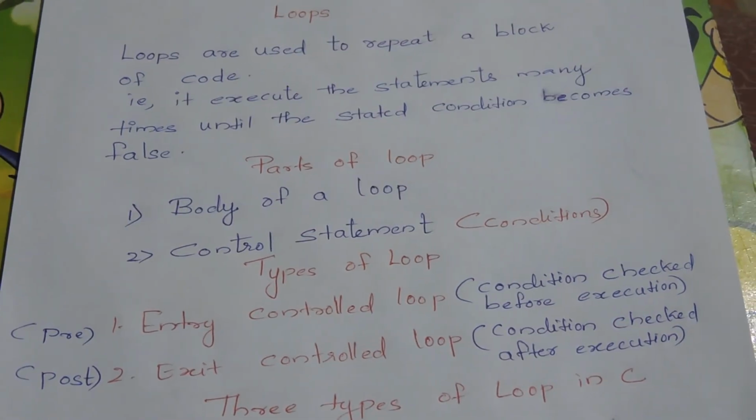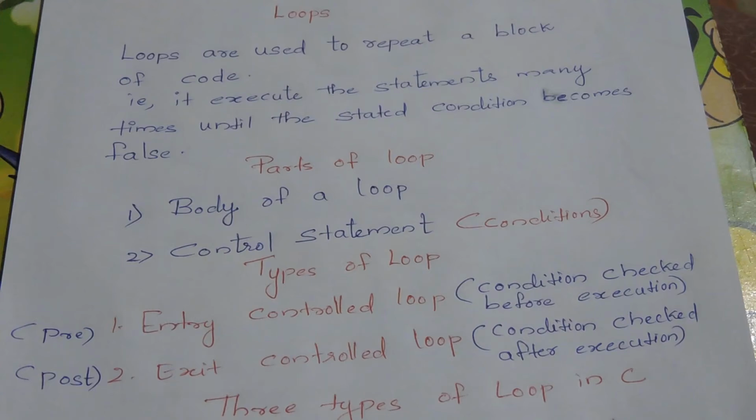Hi, today let us discuss the loop concept in C program. First, what is a loop? Loops are used to repeat a block of code, that is, it executes the statements many times until the stated condition becomes false. Once the condition becomes false, it will terminate from the loop.